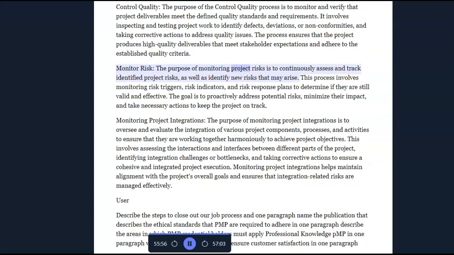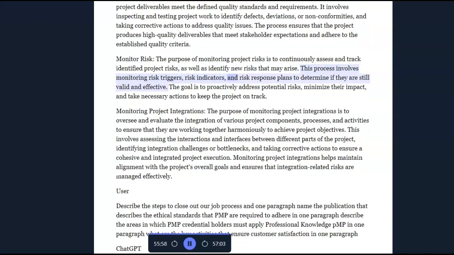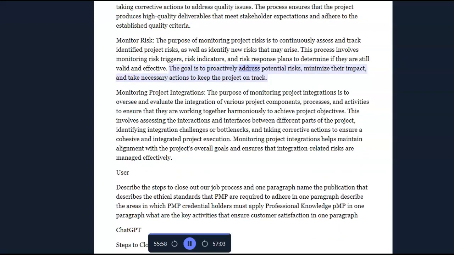Monitor risk. The purpose of monitoring project risks is to continuously assess and track identified project risks, as well as identify new risks that may arise. This process involves monitoring risk triggers, risk indicators, and risk response plans to determine if they are still valid and effective. The goal is to proactively address potential risks, minimize their impact, and take necessary actions to keep the project on track.